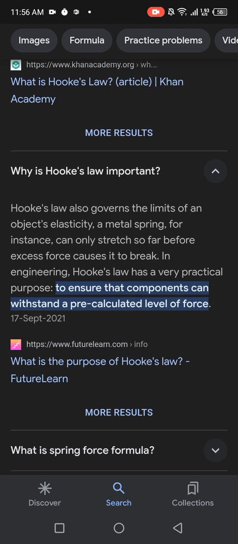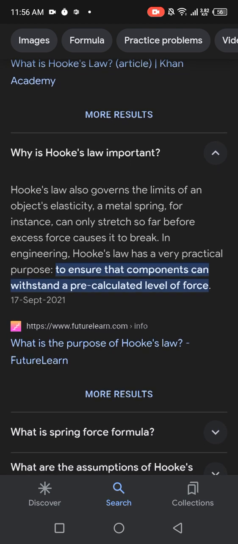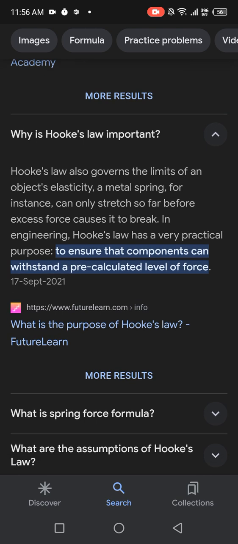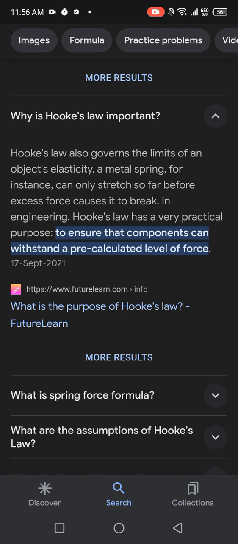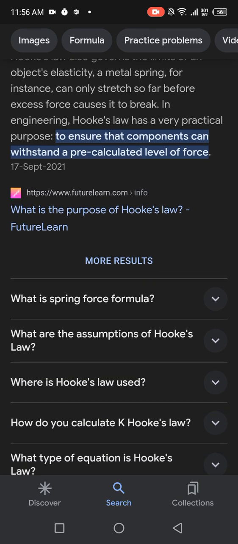Why is Hooke's law important? Hooke's law also governs the limits of an object's elasticity. A metal spring, for instance, can only stretch so far before excess force causes it to break. In engineering, Hooke's law has a very practical purpose: to ensure that components can withstand a pre-calculated level of force.